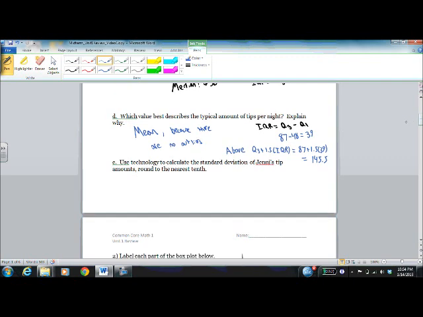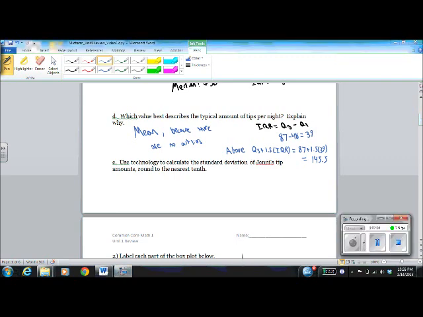Now if we use technology to calculate the standard deviation of Jenny's tip amounts and round to the nearest tenth, you're going to use your TI Inspire, and when you compute that, you should get two options, one of which is Sx, and in my calculator I got 34.7, and the other of which is sigma x.